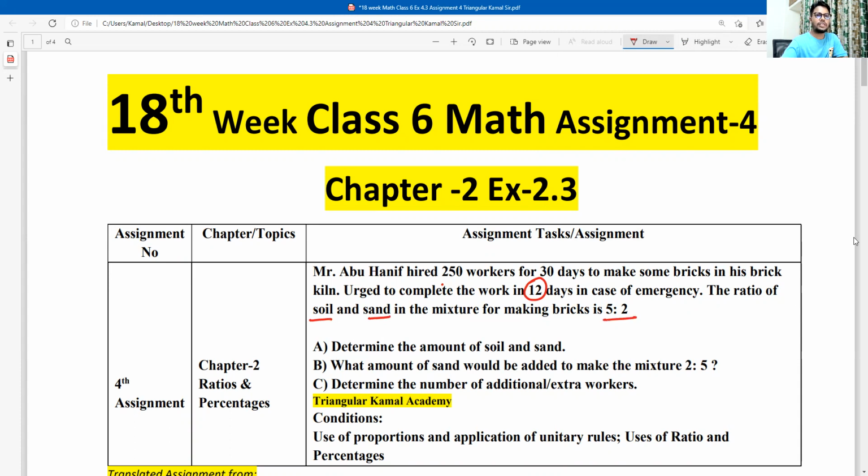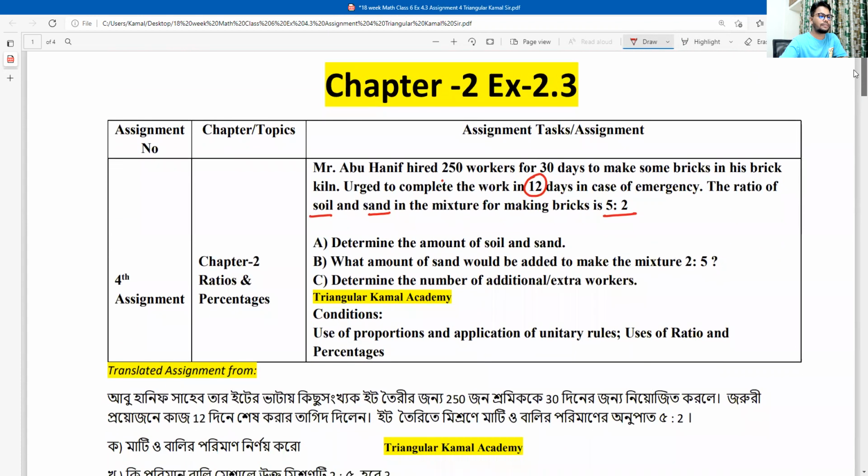So according to this information, there are 3 questions. First question: determine the amount of soil and sand. That means you have to find the weight of the soil and sand. Second question: what amount of sand should be added to make the mixtures 2:5?